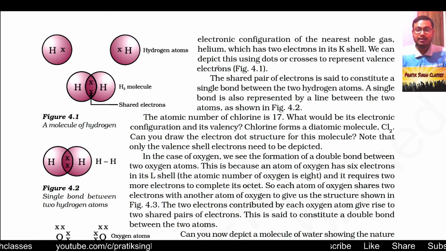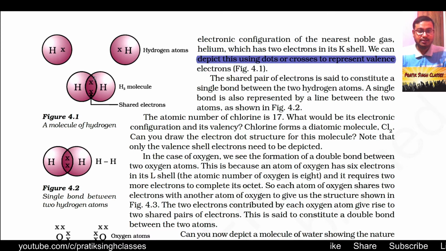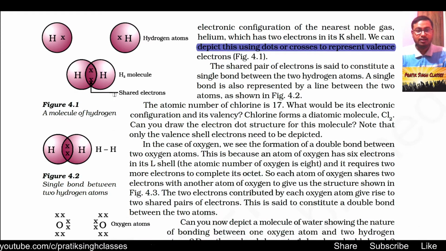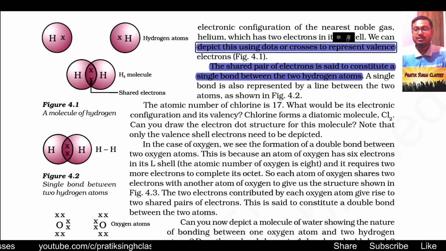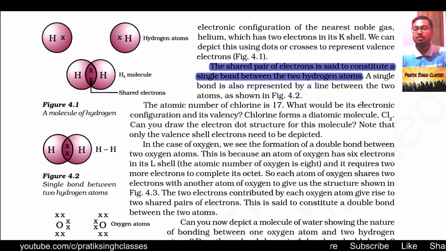We can depict this using dots and crosses as presented here, and this is called the electron dot structure. The shared pair of electrons is said to constitute a single bond between the two hydrogen atoms. So whenever we say one bond, it means sharing of two electrons.